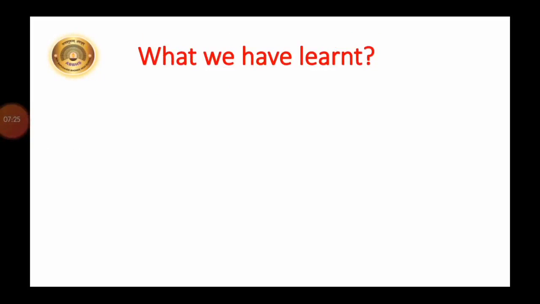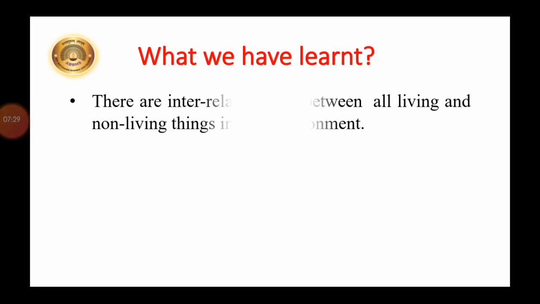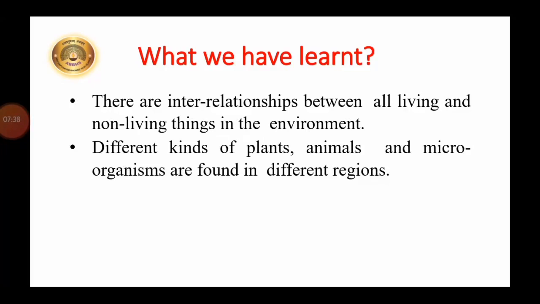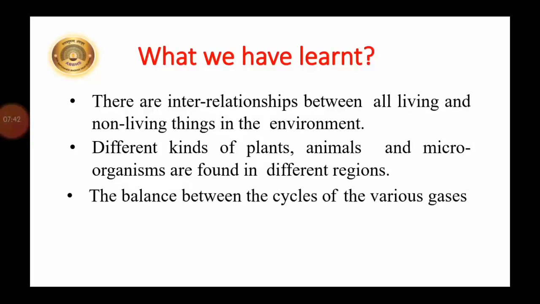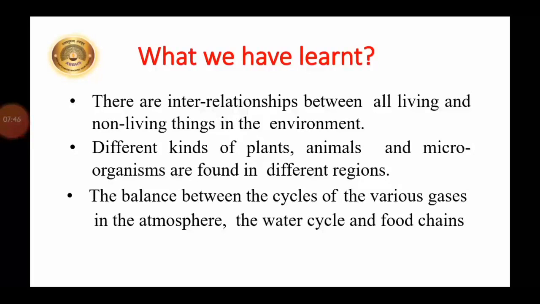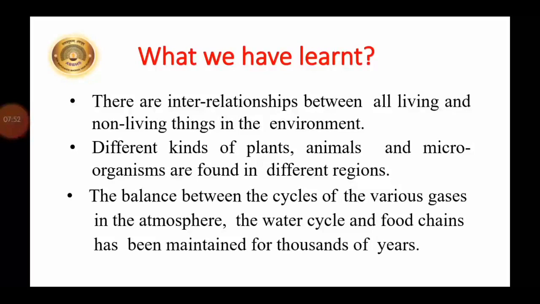Now let us see what we have learned in this lesson. There is an interrelationship between all living and non-living things in the environment. Different kinds of plants, animals and microorganisms are found in different regions. The balance between the cycles of the various gases in the atmosphere, the water cycle and food chains has been maintained for thousands of years.